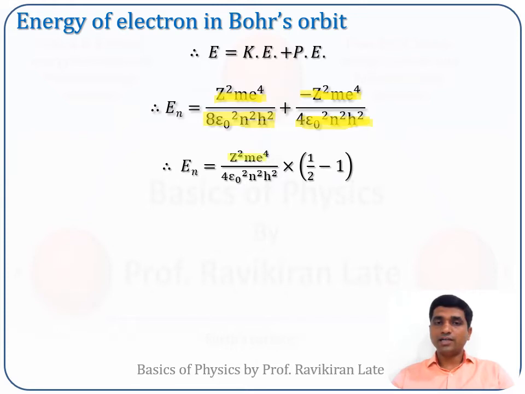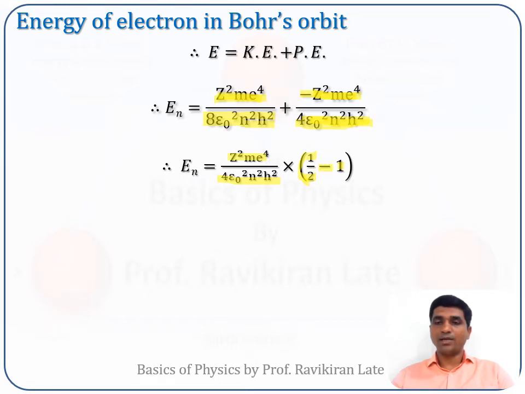So if you take Z square m e raised to 4 divided by 4 epsilon square n square h square common, in the first bracket we will get 1 half, and in the second term we will get 1, because this term we have taken outside. So that negative sign will appear over here.